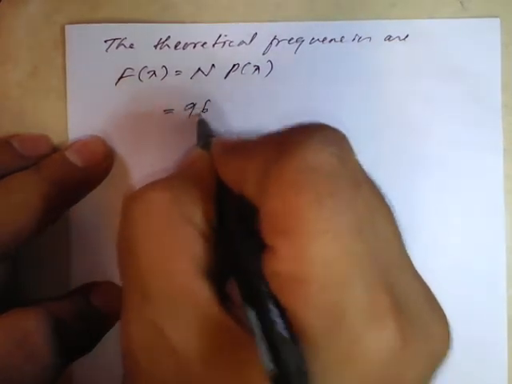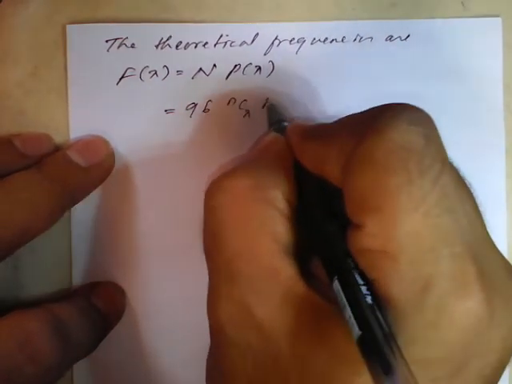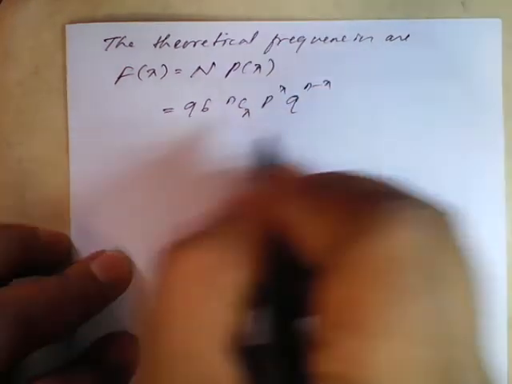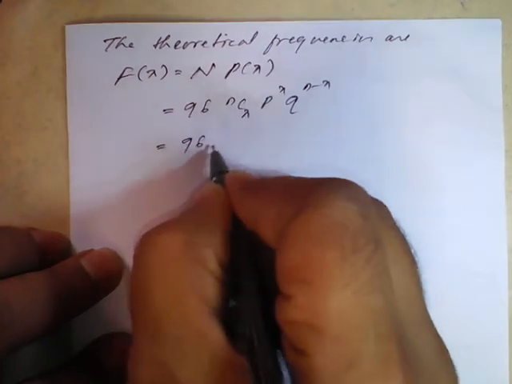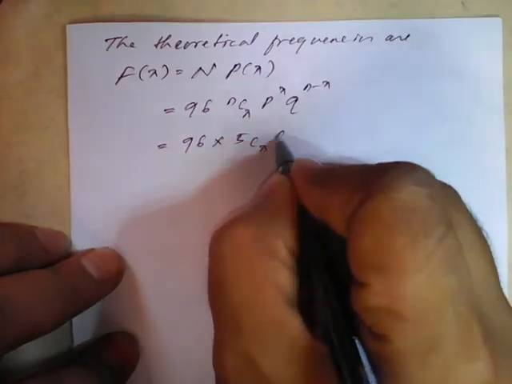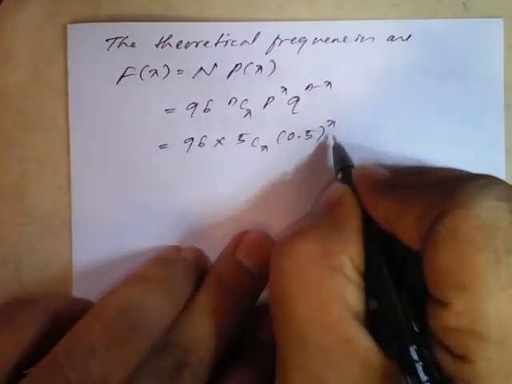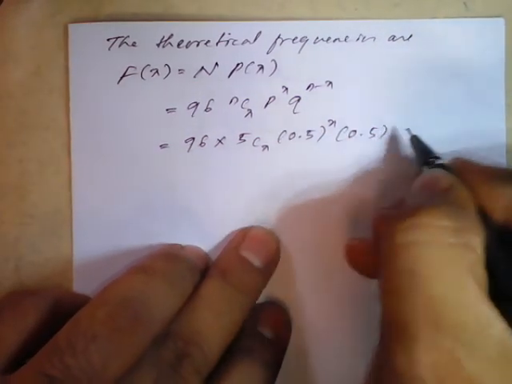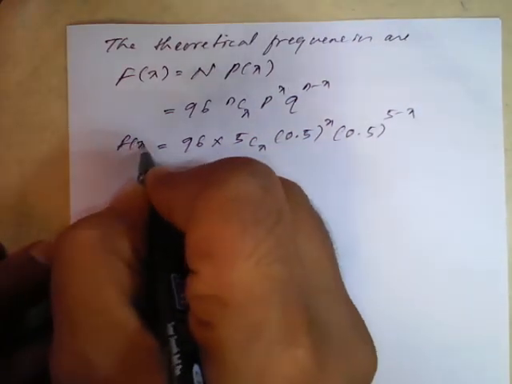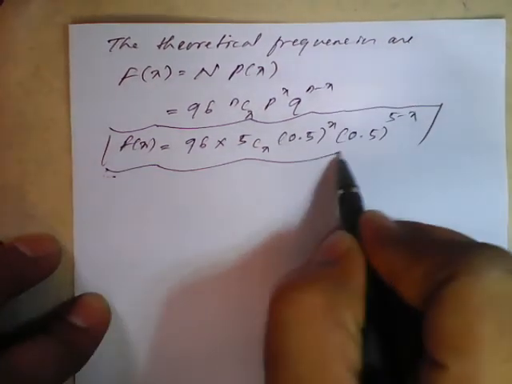N is 96, p of x is nCx, p raised to x, q raised to n minus x, which is 96 into 5Cx, p is 1 by 2, so 0.5 raised to x, q is again 1 by 2, which is 0.5 raised to 5 minus x. We'll use this formula to find the theoretical values.